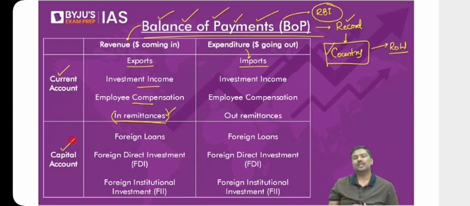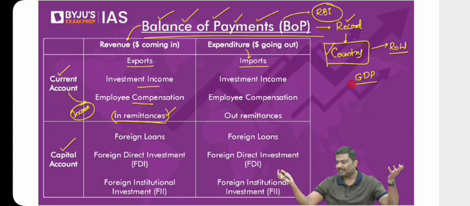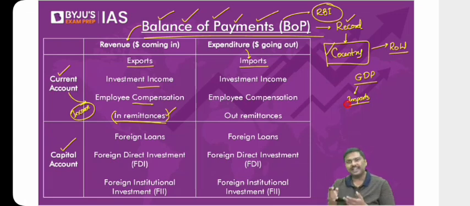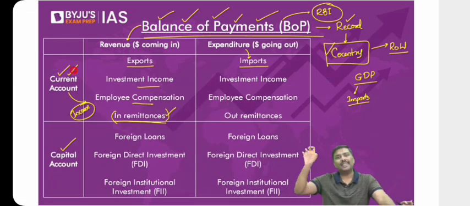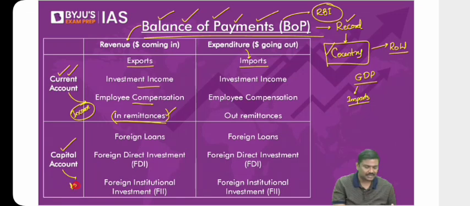Follow this carefully. The current account deals with all the transactions which generally will have an impact on the income of a country. I'll repeat it. Current account transactions are generally those types of transactions which will have an impact on income earned by a country. For example, do you remember the concept of GDP calculation? What is GDP? Income generated in India. Did we consider imports and exports? Did we count the income paid to, let's say, foreign individuals in India, etc.? So the argument is simple here. In the current account, we will have all those transactions which will have an impact on the income of a country. Whereas in the capital account, we'll have all those transactions which are generally associated with assets and liabilities.